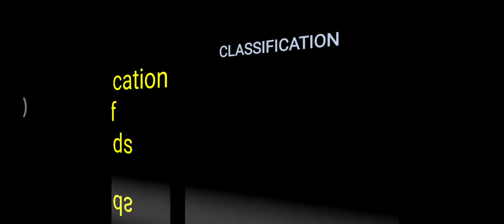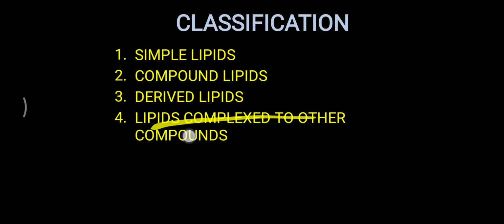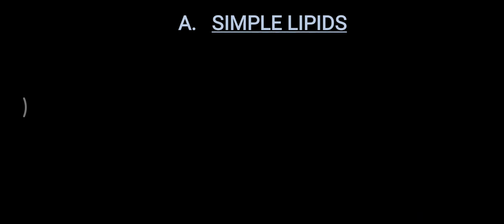Lipid is one of the important macromolecules, and to easily understand this lipid molecule it is classified under various headings. So which are the main groups for this lipid classification? First, simple lipid; second, compound lipid; third, derived lipids; and fourth, lipid complex to other higher molecules, meaning lipid is complexed with carbohydrate or protein. So simply remember: simple lipid, compound lipid, derived lipid, and lipid complex to protein or carbohydrate. That is the main four groups of lipid classification.